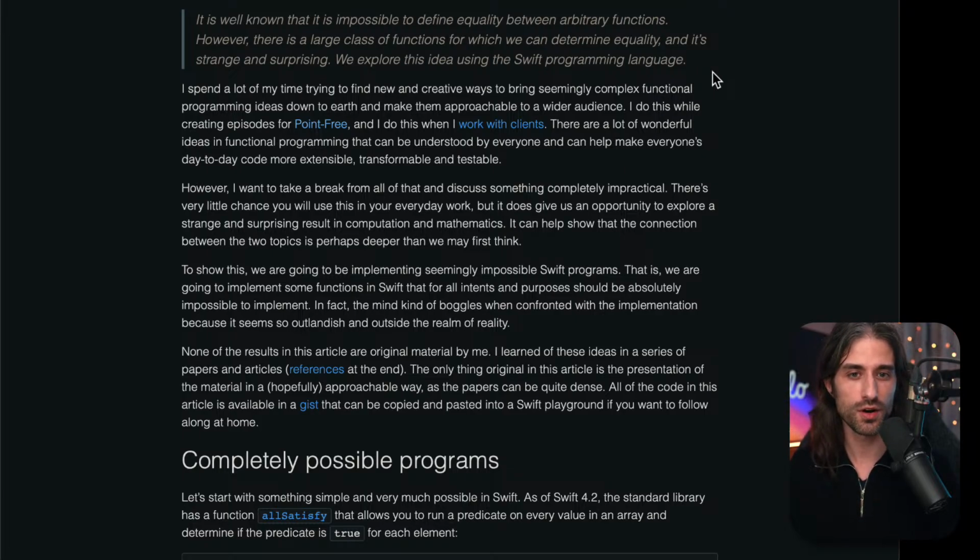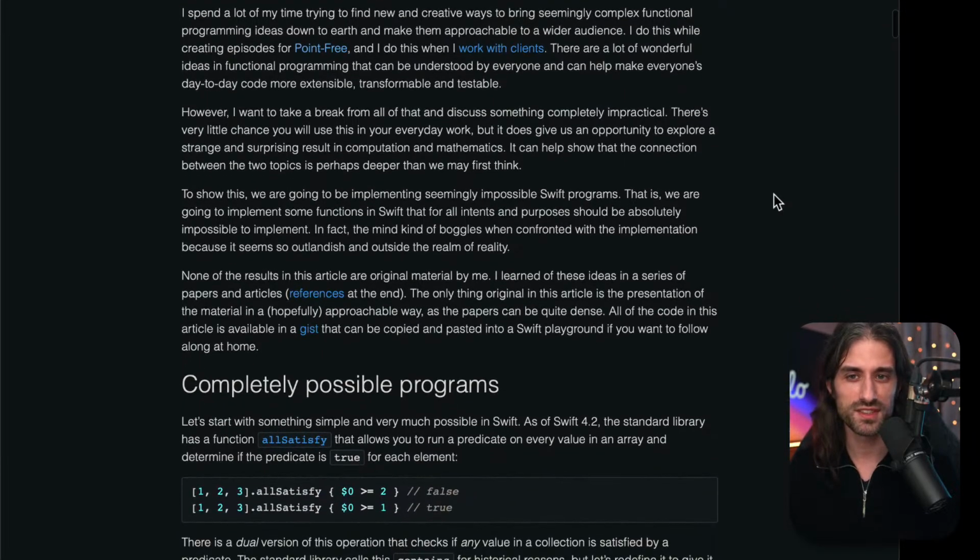That's true in the general use case, in the general kind of program that we write. But as we'll see in this article, it isn't true when we restrict ourselves to some very specific types, to writing functions that operate on very specific types. So let's see more what it's about.